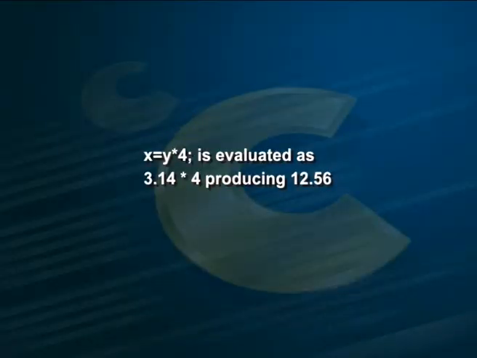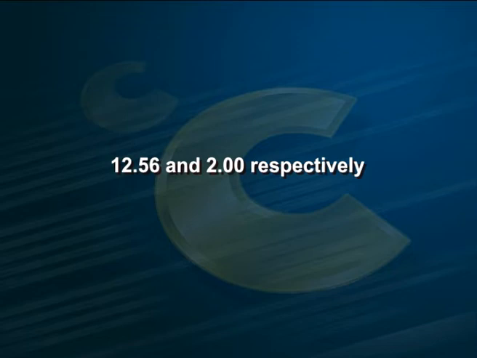The statement x is equal to y into 4 is evaluated as 3.14 into 4, producing 12.56. Since x is an external static variable, its recent value is available throughout the program. Hence, the variables x and y in the outer block are printed as 12.56 and 2.00 respectively.